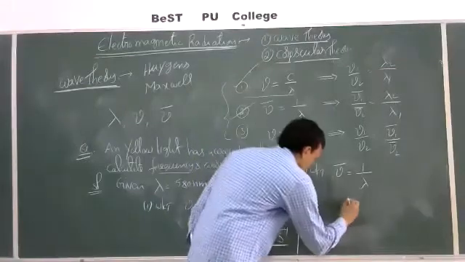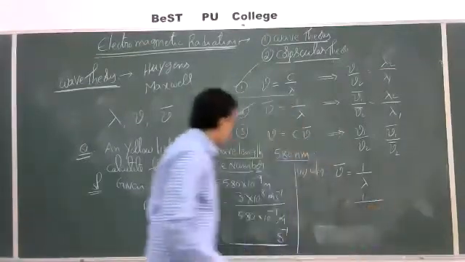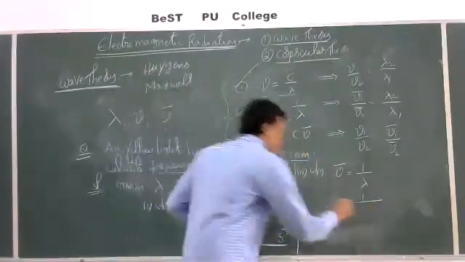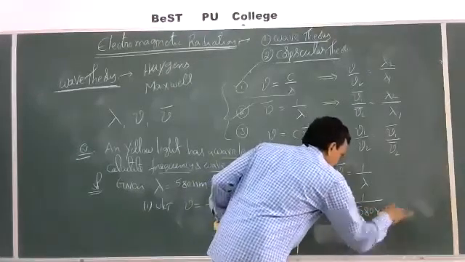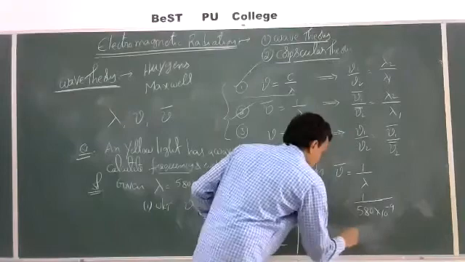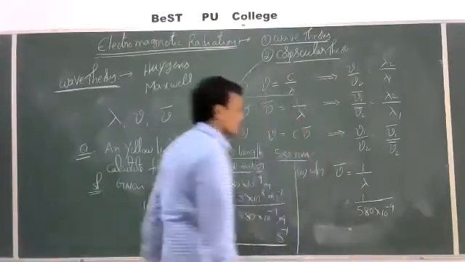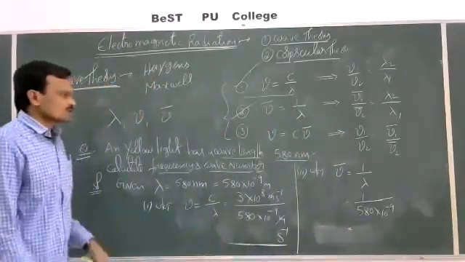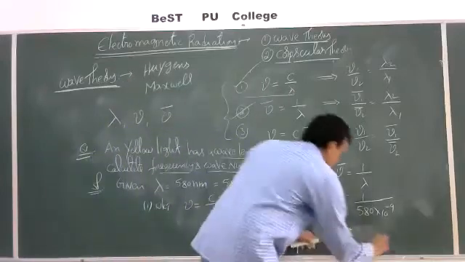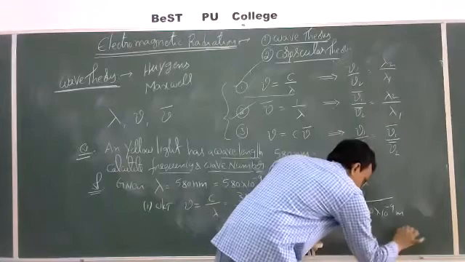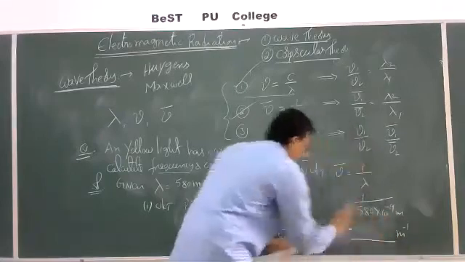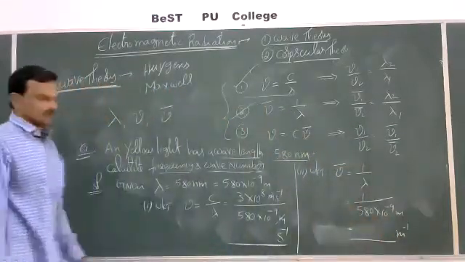So this is equal to 1 by, what is the wavelength? 580 into 10 to the power of minus 9. If you simplify this, you will get the answer. The unit is meters in the denominator, so it becomes per meter. Then just simplify this, you will get the answer in terms of per meter.